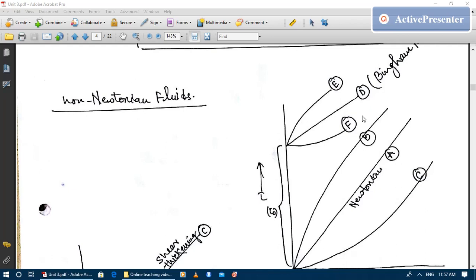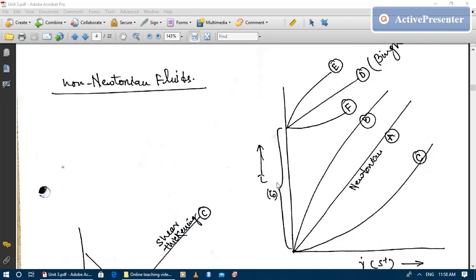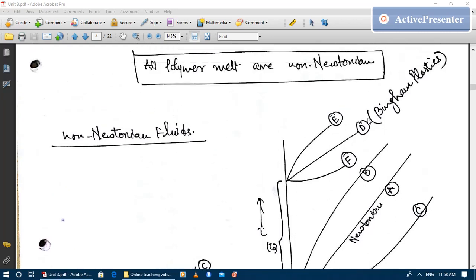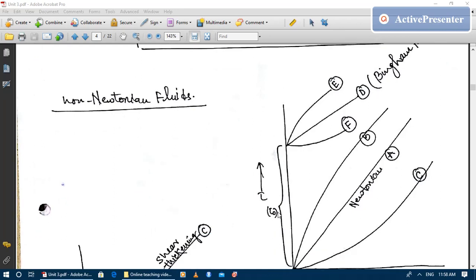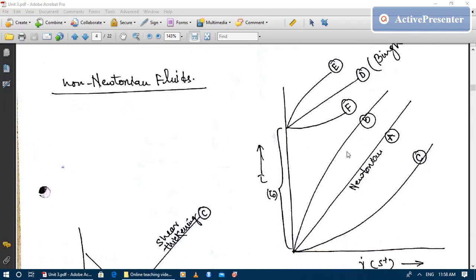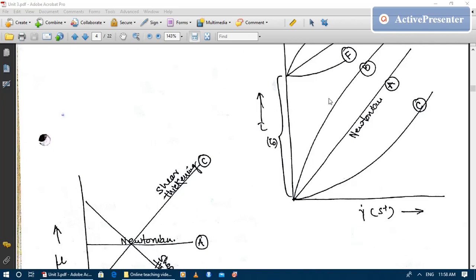The curve D is also a straight line, but having some intercept, and this intercept is known as the threshold value of stress, tau naught. This type of fluid is known as the Bingham plastic fluid, and it behaves like a Newtonian fluid only, but requires a threshold value of the shear stress to be applied to start the flow. Okay, so this is the Bingham plastic.